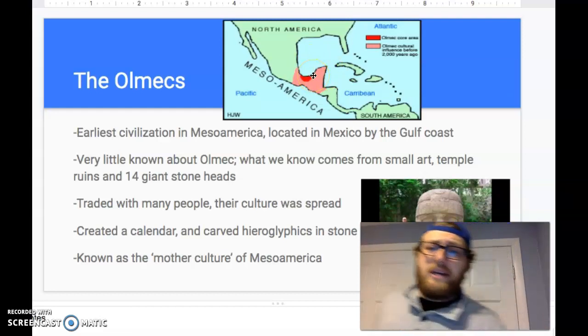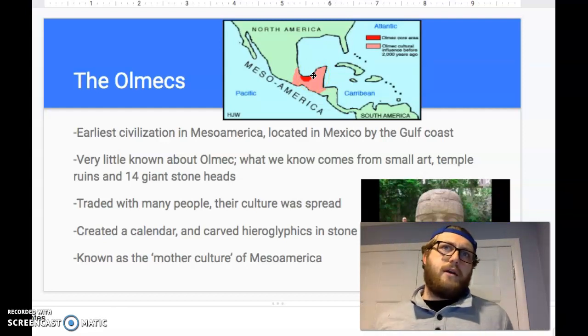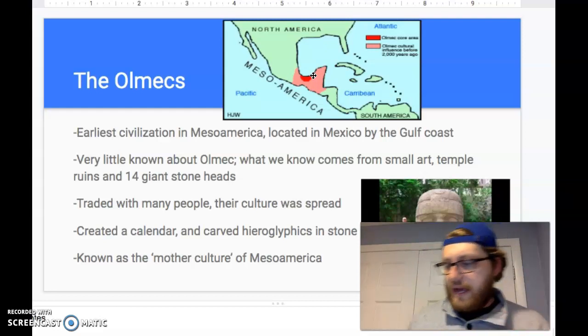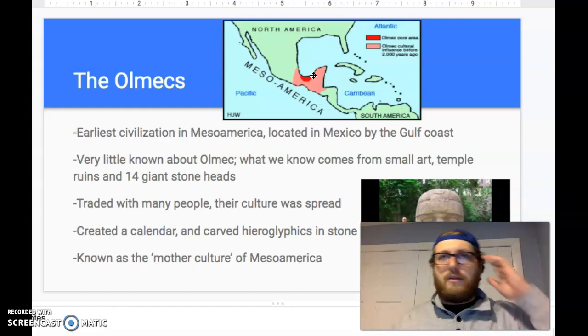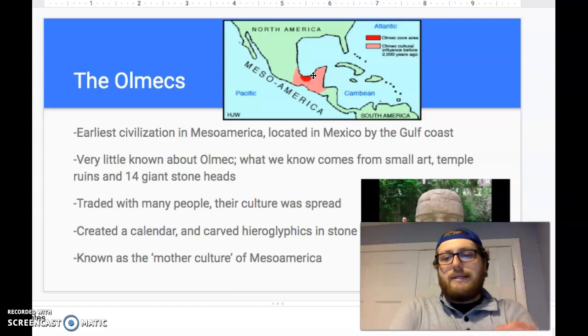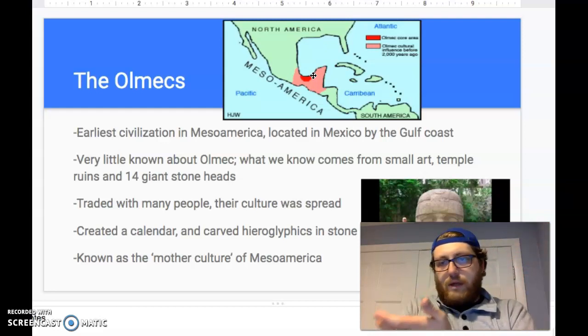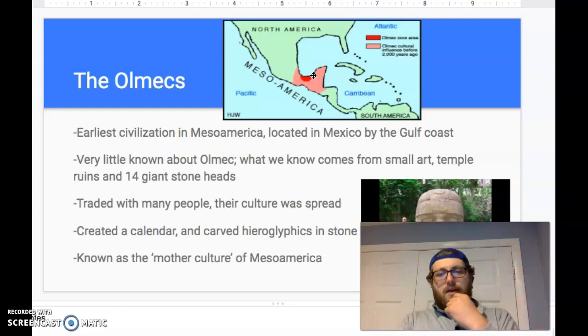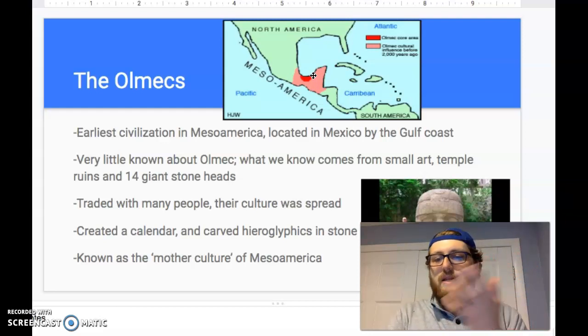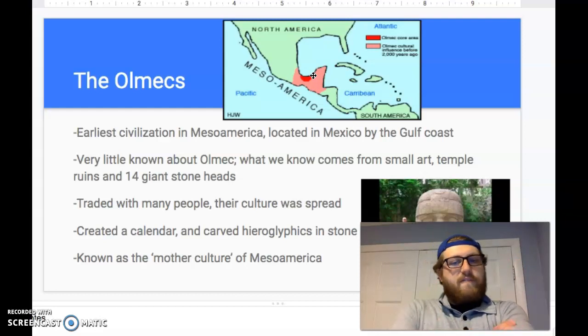Like I wrote here, very little is actually known about the Olmecs. They weren't big on keeping a lot of their history written down. Obviously, you have to think that they're back during even the prehistoric times. Even when we learned about certain earlier civilizations in Europe, we didn't really have recorded history. We had to base it off of their art and the artifacts they produced. So very little is known about the Olmec.